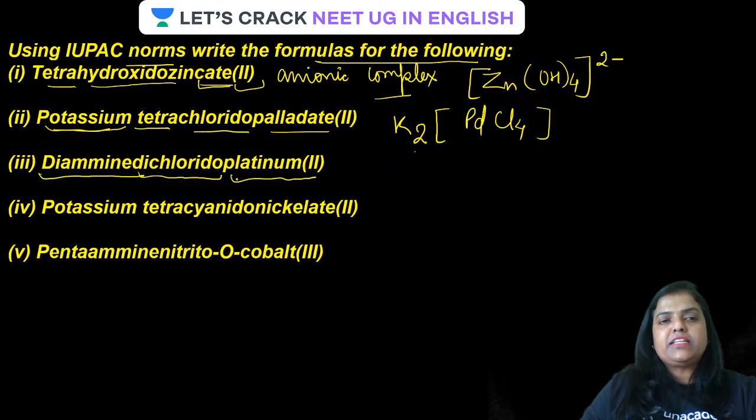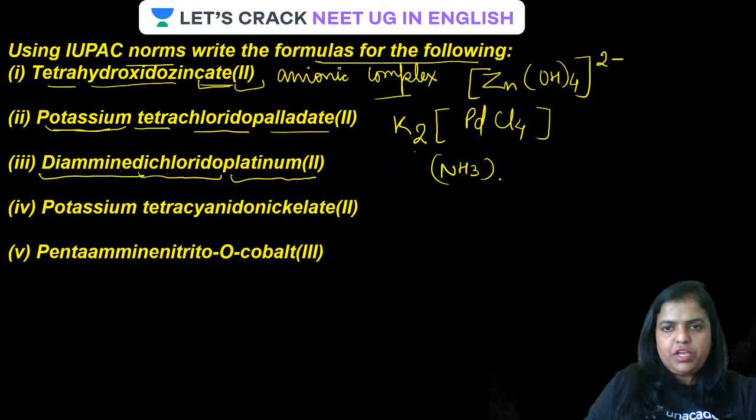Okay. And as in the third case, it is simply platinum. Have a look at the third one, guys. It is simply diamminedichloridoplatinum(II). I'm repeating, diamminedichloridoplatinum(II). That means what? This platinum is present where? Either in the anionic part or simply the neutral one. Is that clear? Or positively charged one. Is that clear, guys? Let us have a look now. Diammine. Make it diammine. NH3 whole twice.